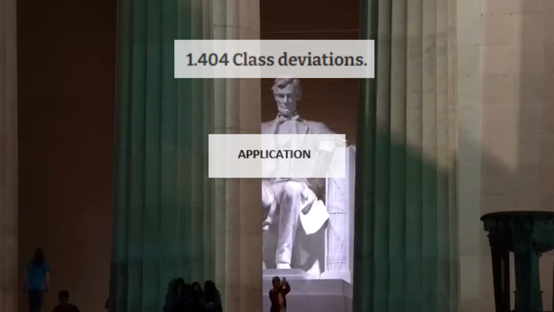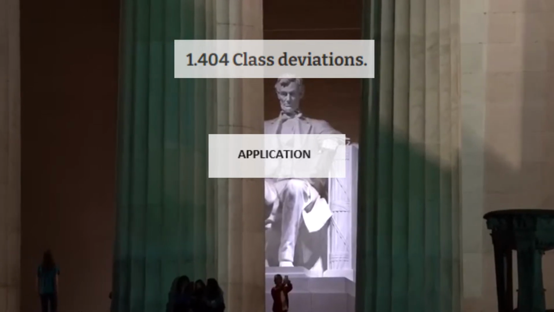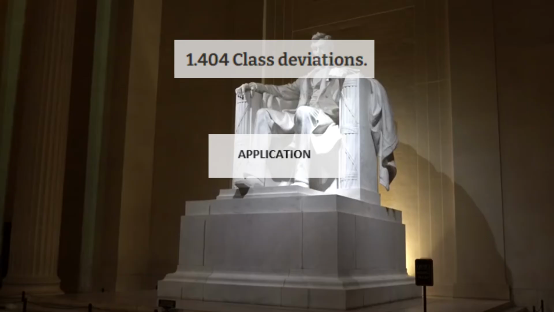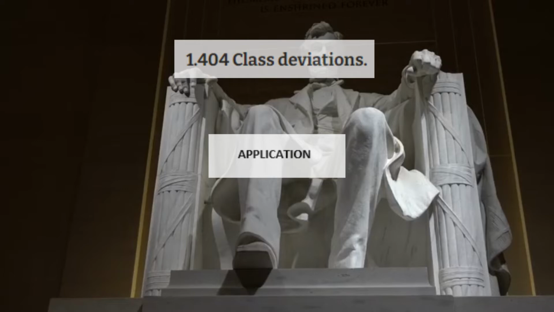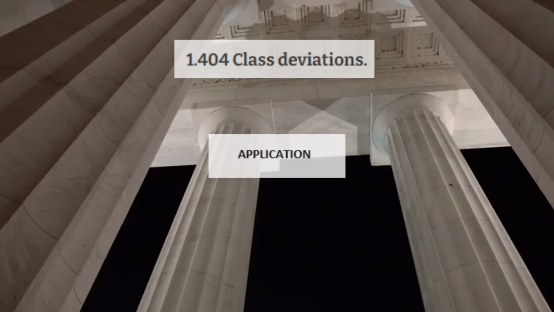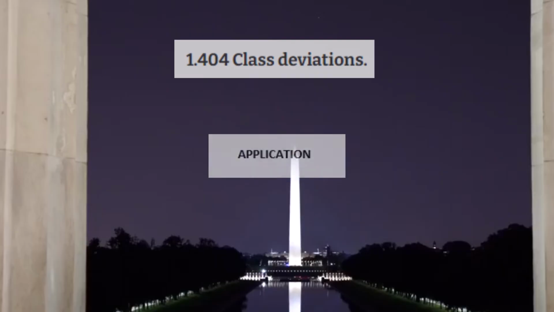class deviations. For DoD, class deviations shall be controlled, processed, and approved in accordance with the Defense FAR Supplement. For NASA, class deviations shall be controlled and approved by the Assistant Administrator for Procurement. Deviations shall be processed in accordance with agency regulations.